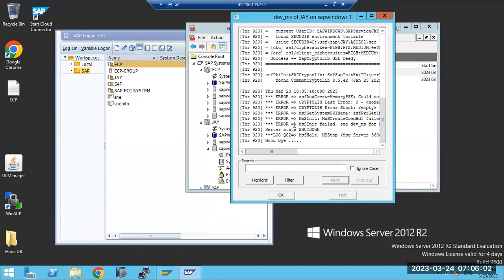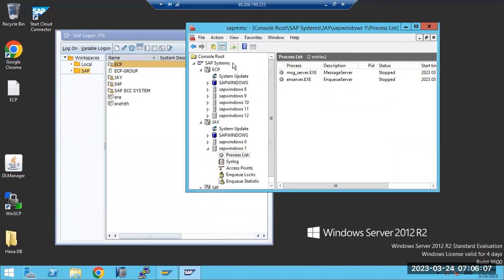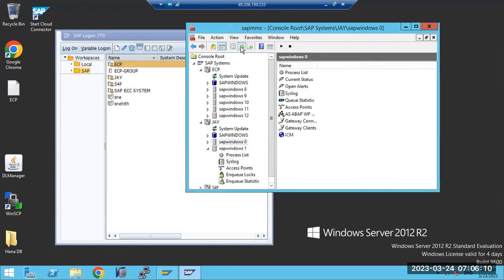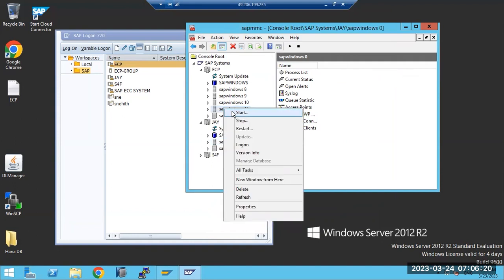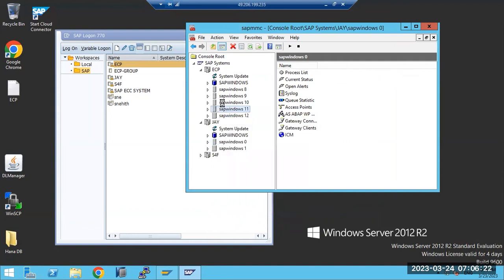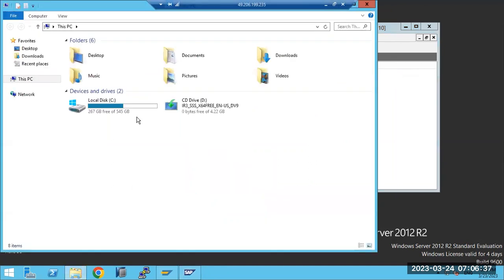This is the same issue: shutdown failed, crypto error failed. So we need to fix these issues first, then only can we add these two systems into our main domain controller system. So we'll start our main system then. Our main systems are starting fine, only these are not starting. We'll see what exactly happened.